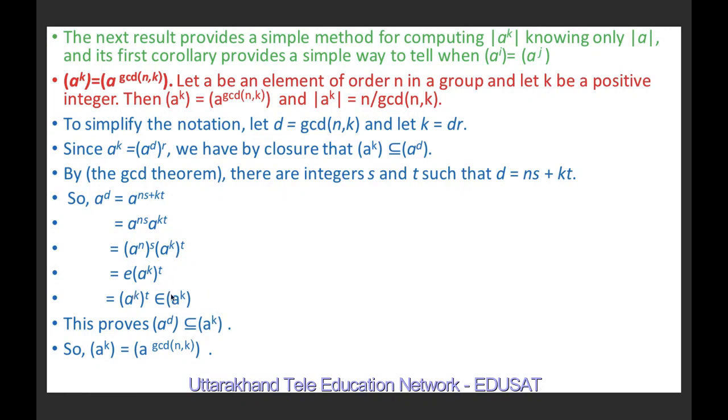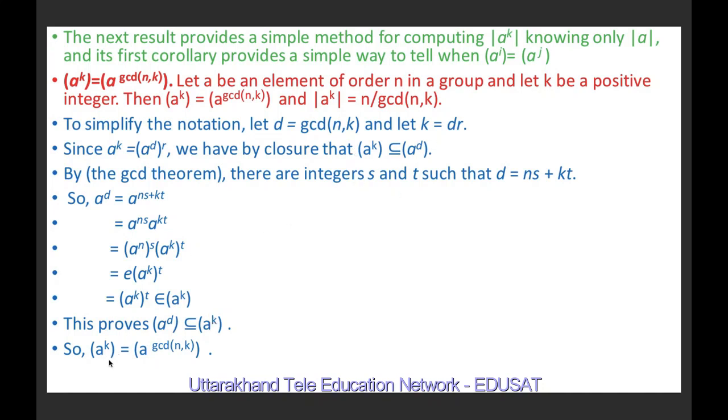It means the cyclic group generated by A raised to power d is a subset of the cyclic group generated by A raised to power k. But in the beginning we have shown that the cyclic group generated by A raised to power k is a subset of the cyclic group generated by A raised to power d. Now if A is a subset of B and B is a subset of A, it means A and B are equal sets.